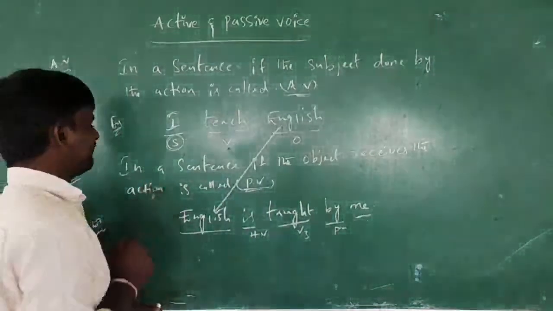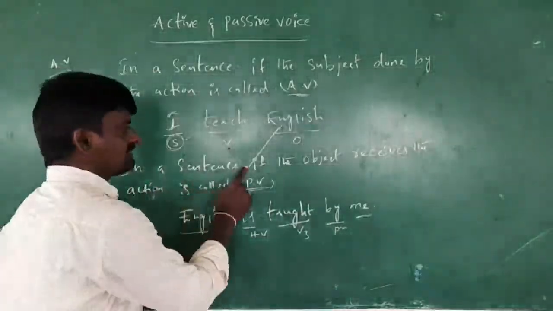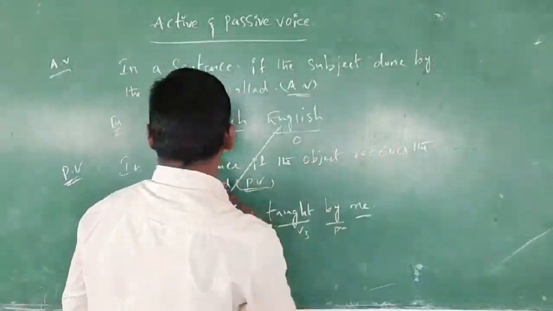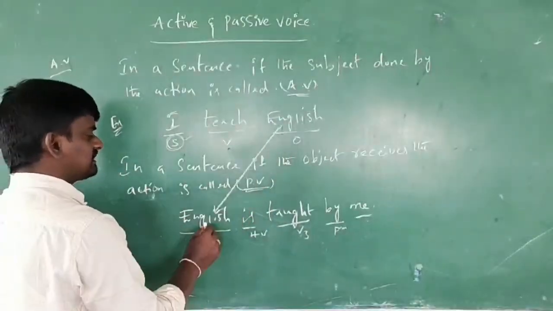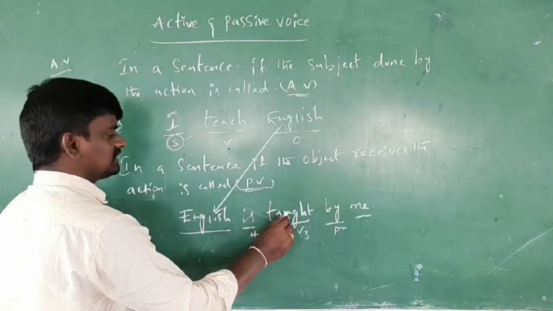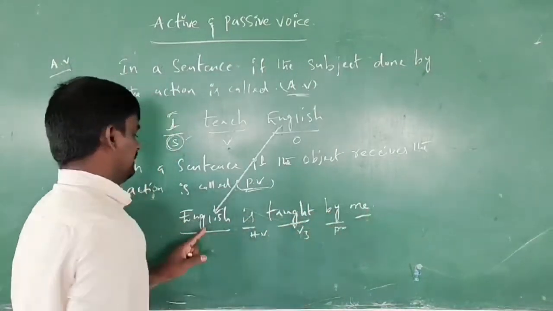What is the meaning of passive voice? In a sentence, if the object receives the action, it is called passive voice. Here, English is taught by me.